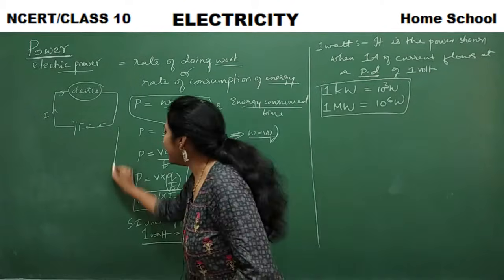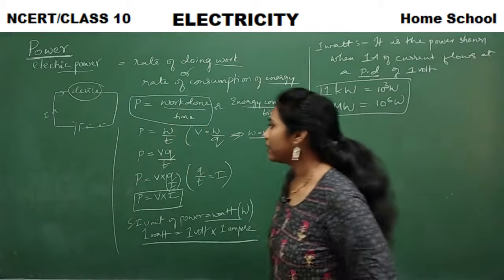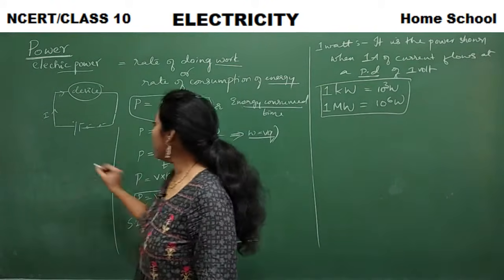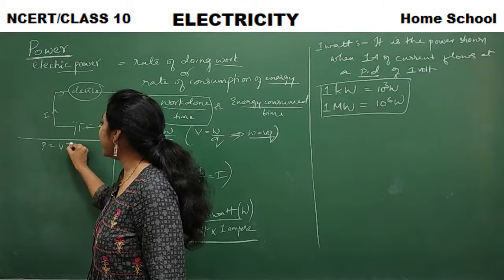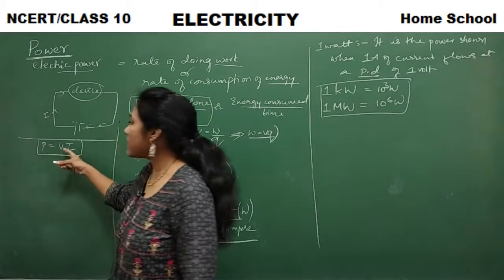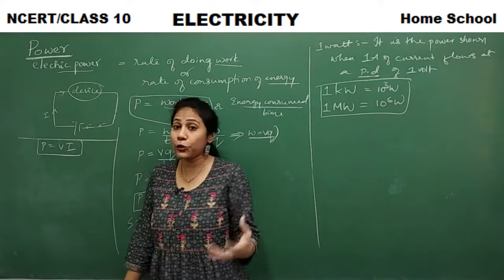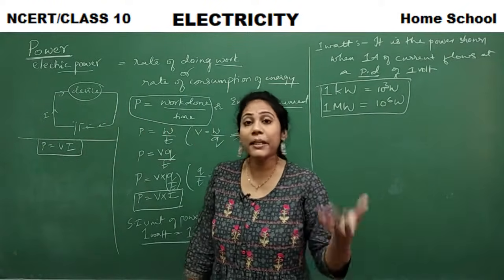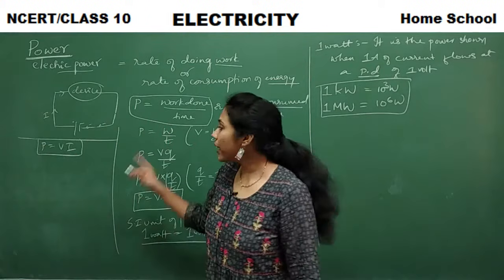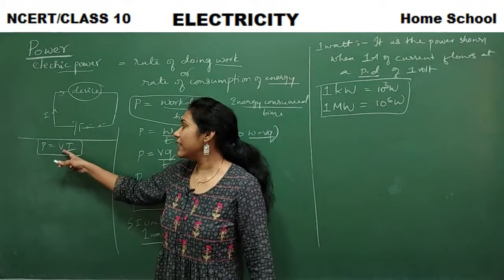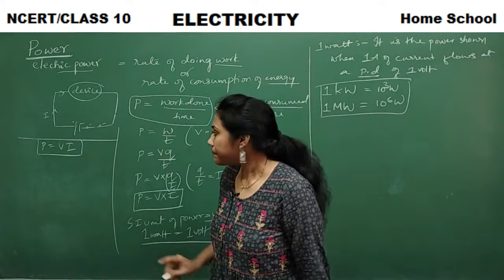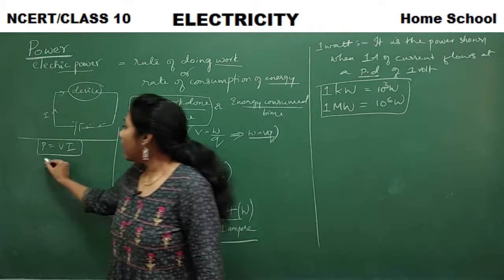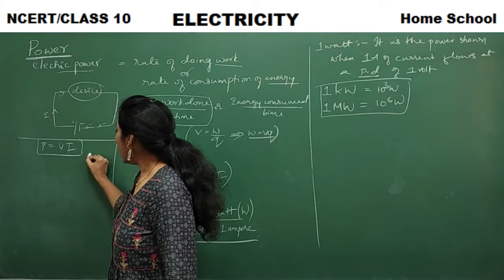Okay, let me write all the formulas of power here. What is the main formula we have got? P is equal to V into I. Remember, this is the formula you will use many times in many questions, so do not forget it. P is equal to voltage into current, V into I. And now, can you all recall Ohm's law?